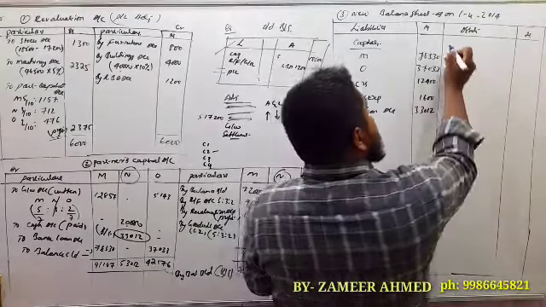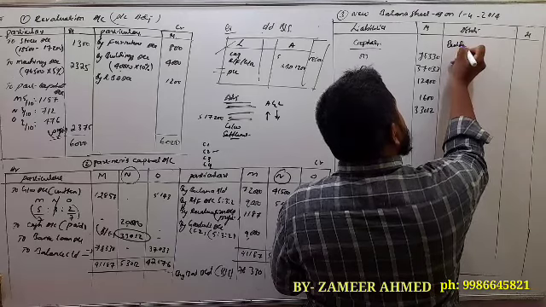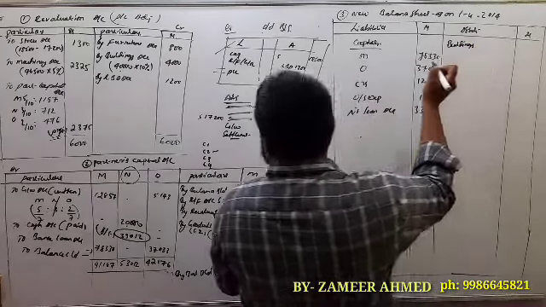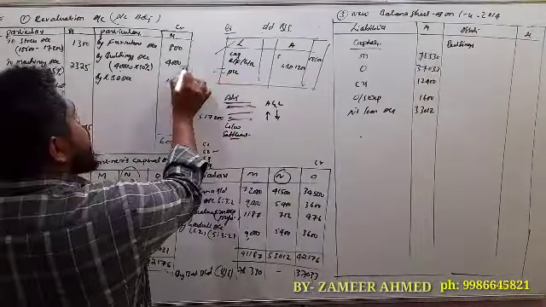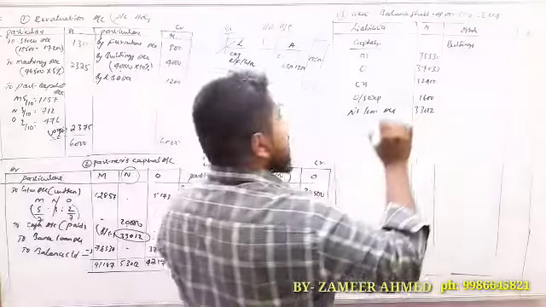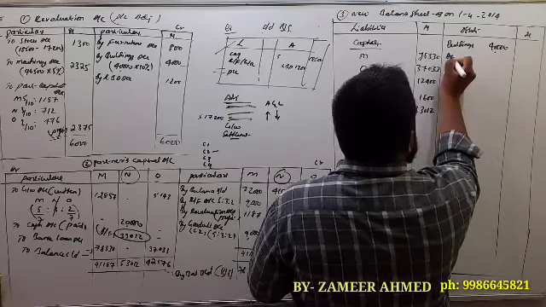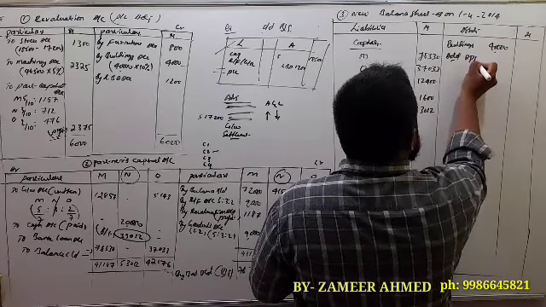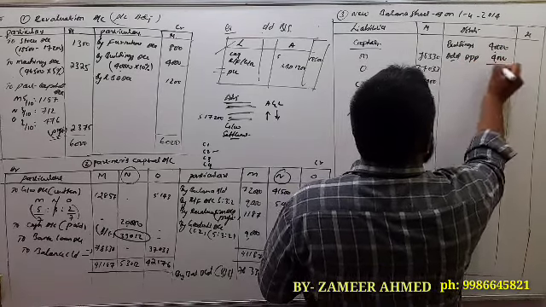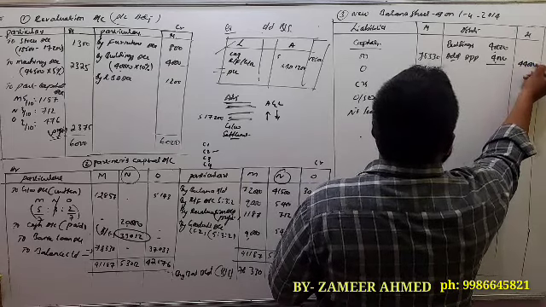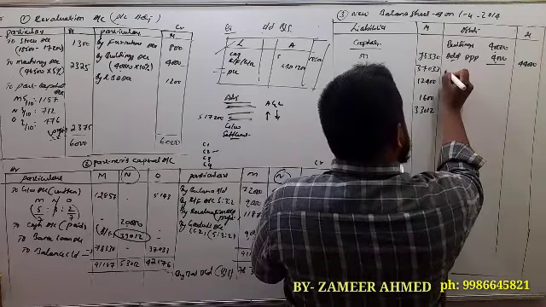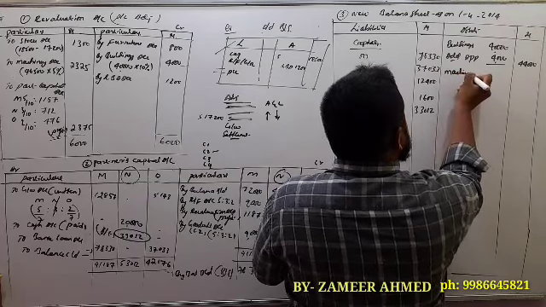Asset side, buildings. You got an adjustment here, 40,000 appreciation. Add the appreciation of 4,000, 44,000. Next machinery.